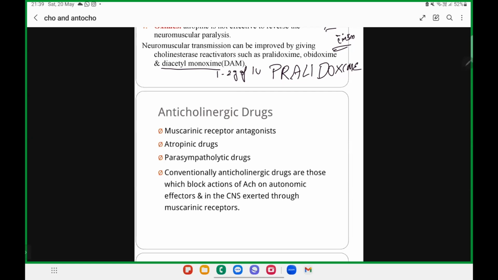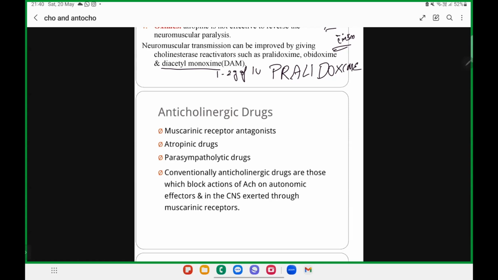So now we are increasing the acetylcholine action. So what happens? It can be of two types, either reversible or irreversible. In reversible, we add carbamates and acridine. In carbamates we add physostigmine, neostigmine, pyridostigmine, edrophonium, rivastigmine, donepezil, galantamine. In acridine we add tacrine. Then irreversible carbamates: what are they? Sevin and Baygon. Organophosphates also come under irreversible anticholinesterases. So this is short and sweet, and we need to revise it.